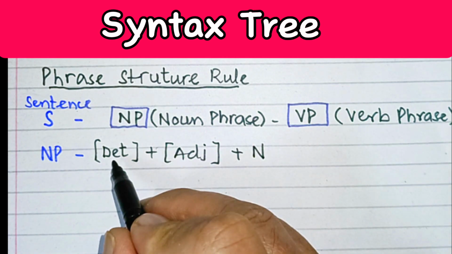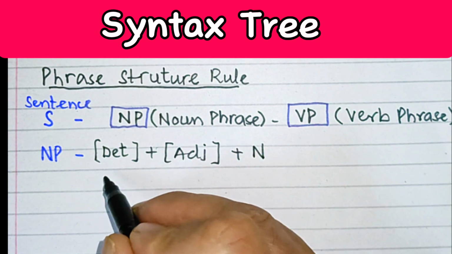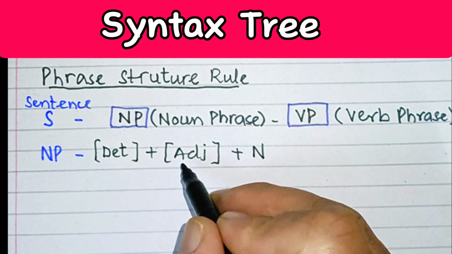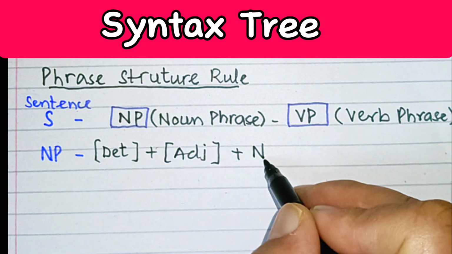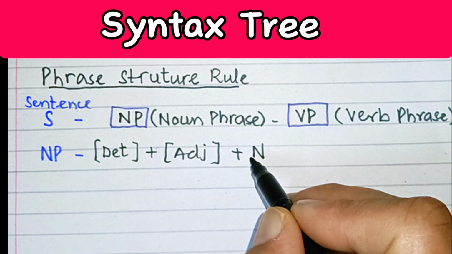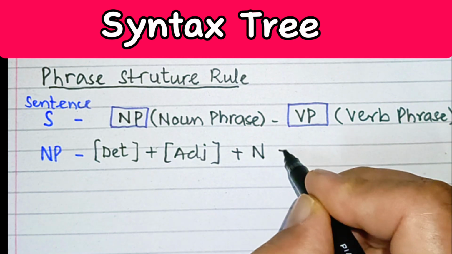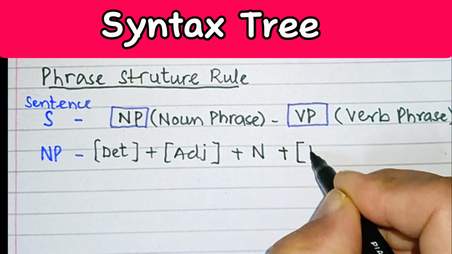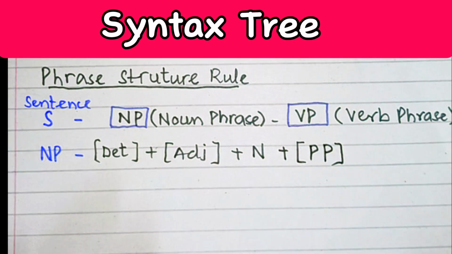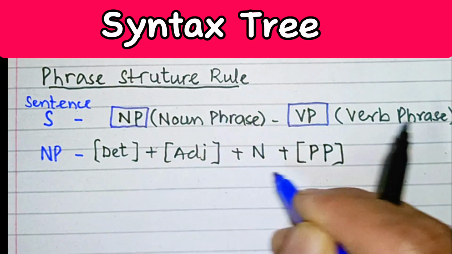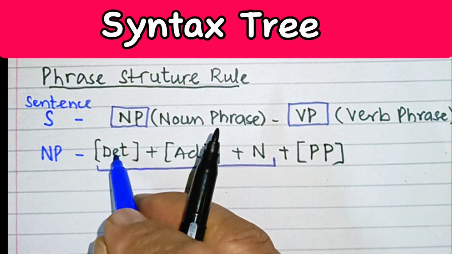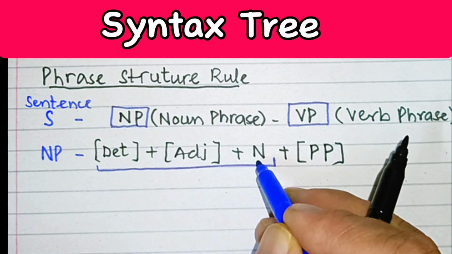For example, if I say the tall boy, the is going to be called determiner, tall is going to be called adjective, and boy is noun. So noun phrase consists of determiner, adjective plus noun, and apart from that there will be another, that is PP. PP means prepositional phrase. So it may have a prepositional phrase as well, but this is for sure that a noun phrase should be having determiner, adjective, and a noun.